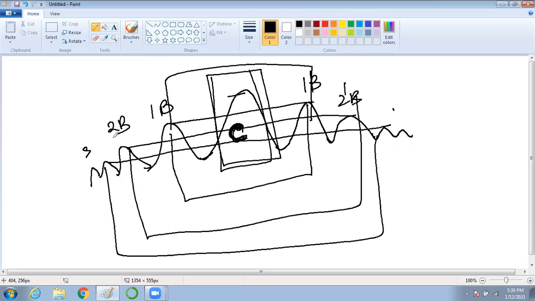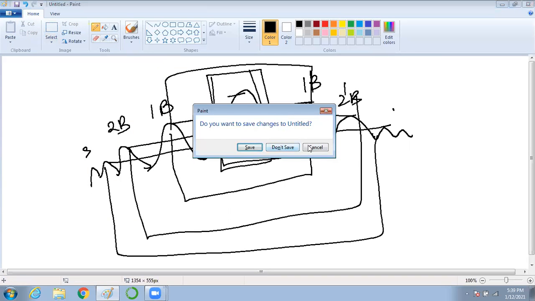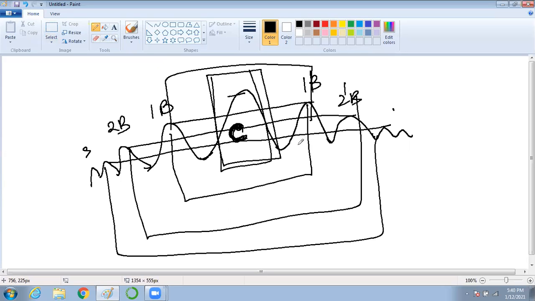Okay, so let us see some observations. Sir, can you repeat the definition of diffraction? Diffraction is the phenomenon that occurs due to bending of light across the corners. Write properly: the phenomenon occurs when a wave encounters an obstacle or an opening.